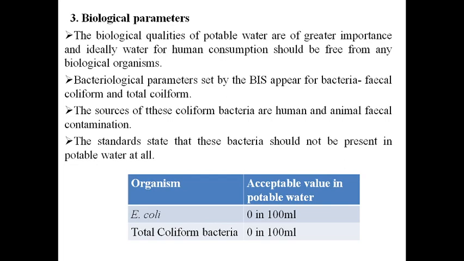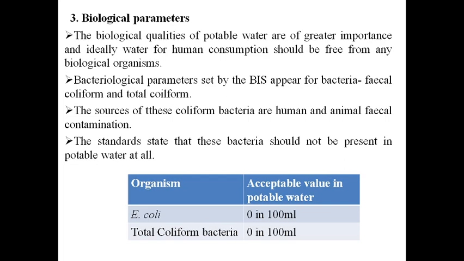That means if the coliform bacteria, that is the fecal coliform or the total coliform, is present, the water is not potable. Okay, that means the water has fecal contamination. So the standards state that these bacteria should be totally absent if the water has to be potable.